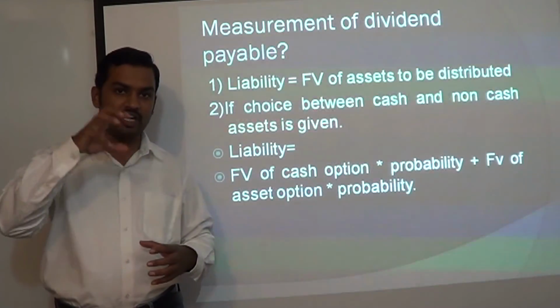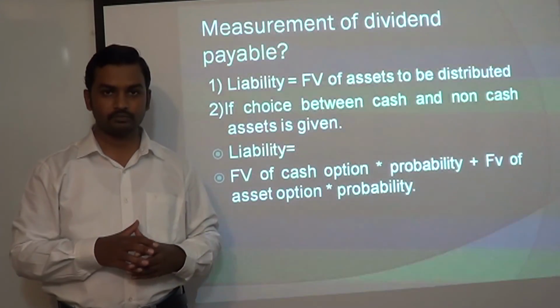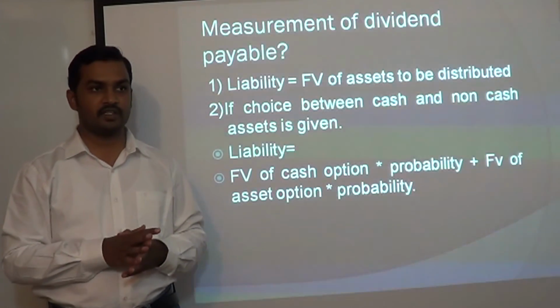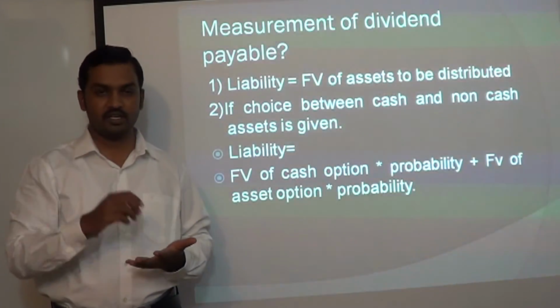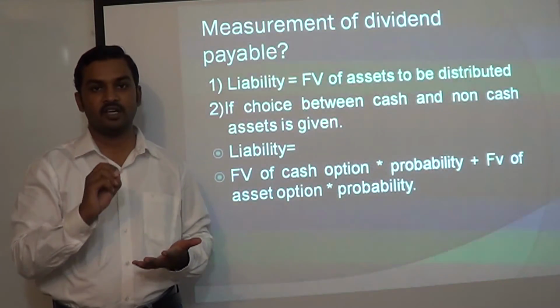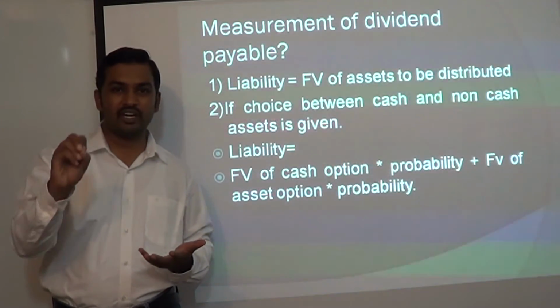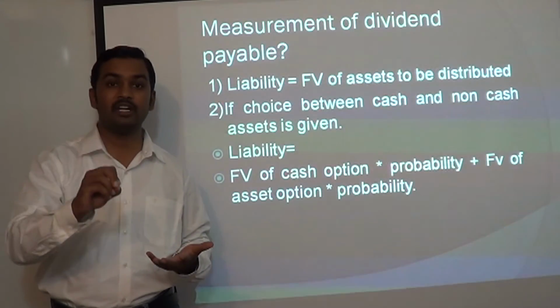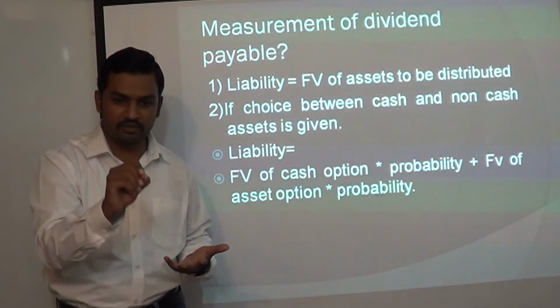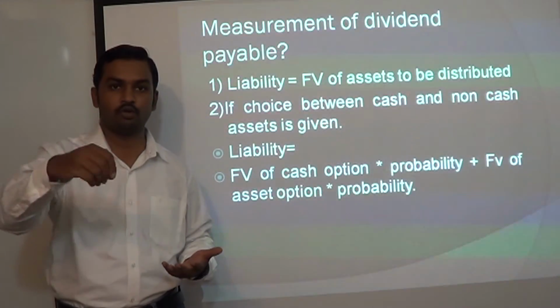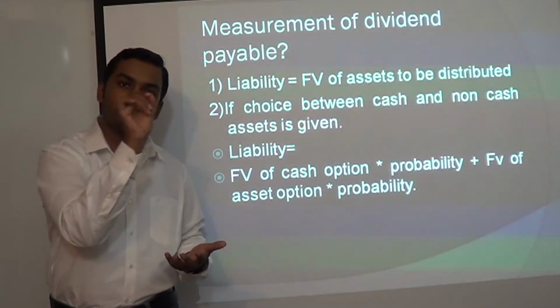So we now come to the next question, measurement of dividend payable. How do you measure the amount of dividend which is payable? What the standard says is, if you are paying dividend only in the form of non-cash assets, the prescription of the appendix is that the liability will be equal to the fair value of the asset which is going to be declared as dividend. The day on which you have declared the dividend, whatever is the fair value of the non-cash asset you are going to declare as dividend, that is equal to the liability.